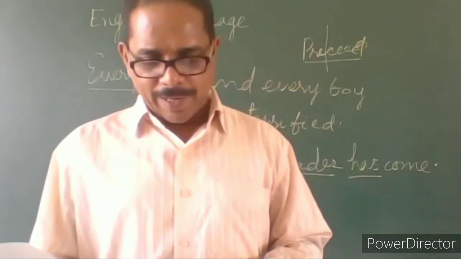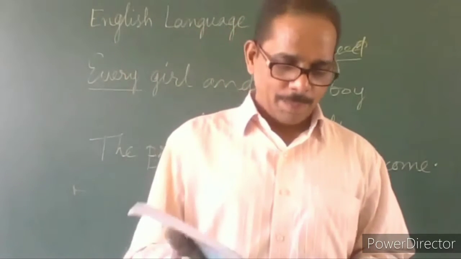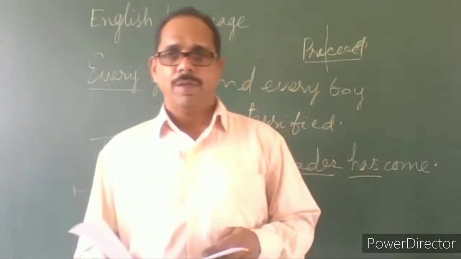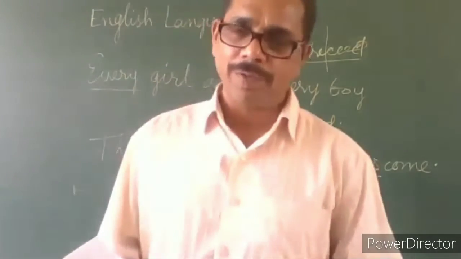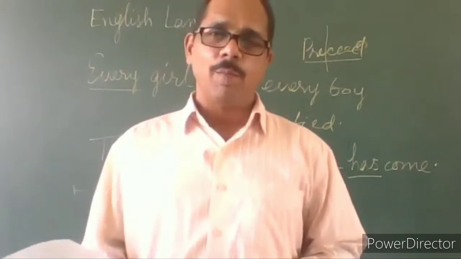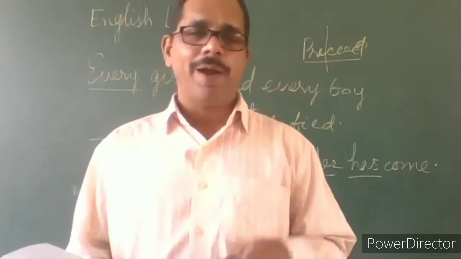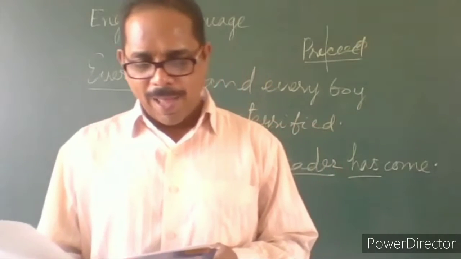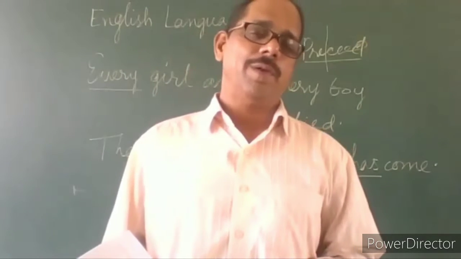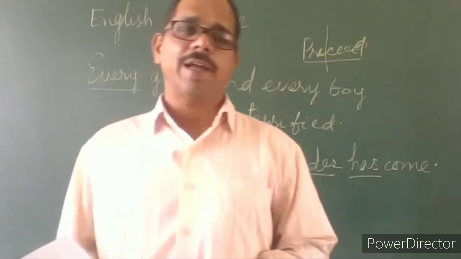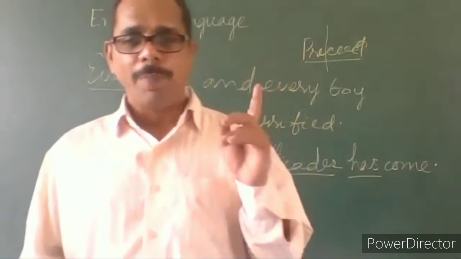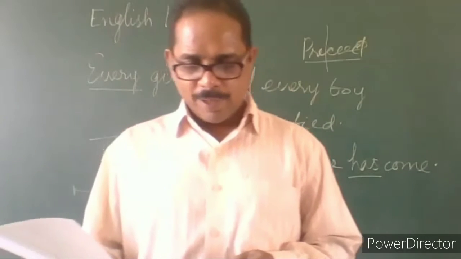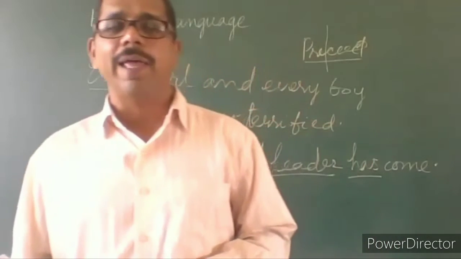The principal and the secretary have arrived. Have arrived, plural. Suppose the principal and the secretary, both the posts, are held by one person, then how will you make a sentence? Then you must say, the principal and the secretary has arrived. That means one person is holding both the offices. Here it is two people, therefore the principal and the secretary have arrived.